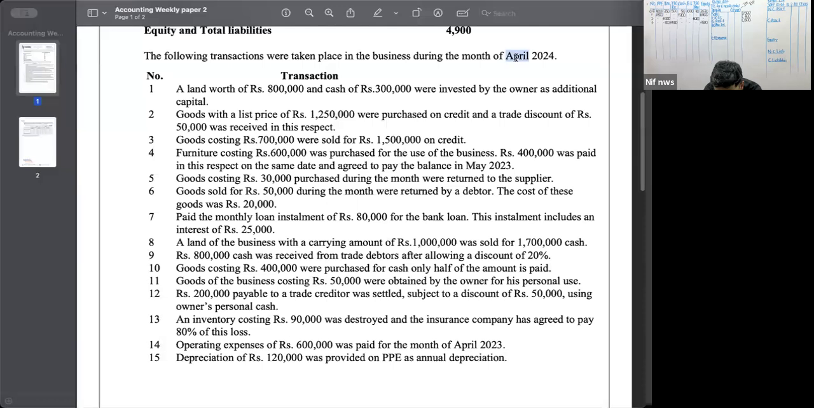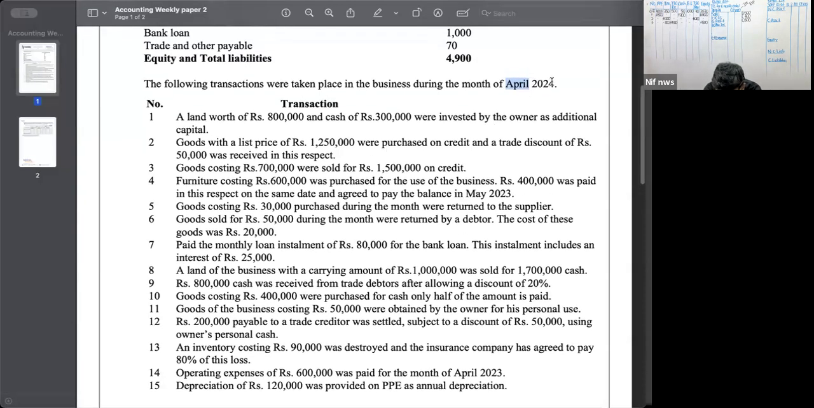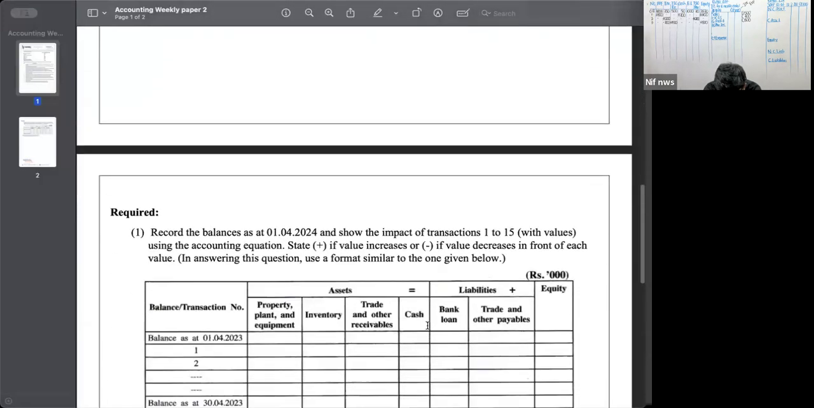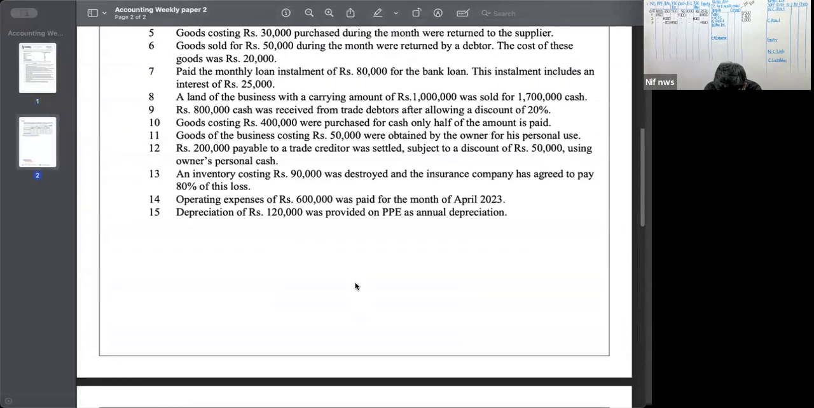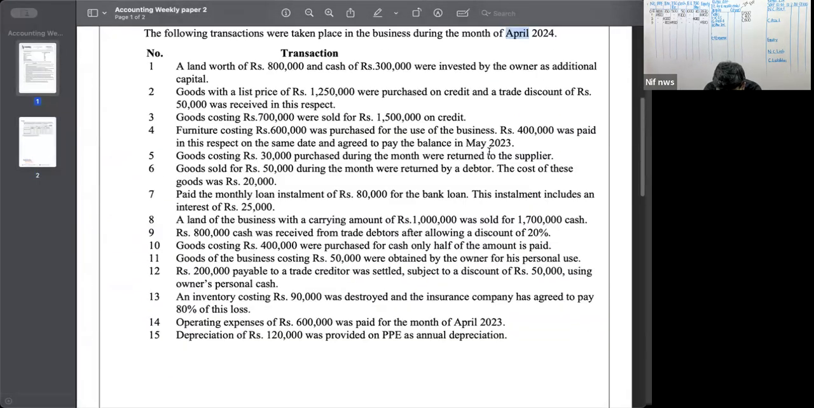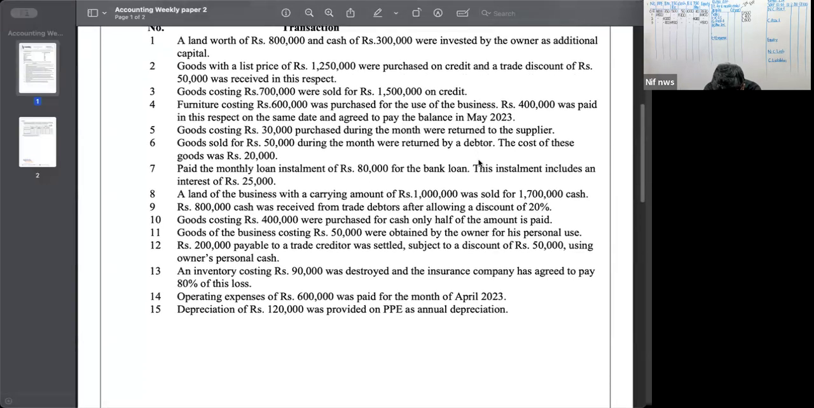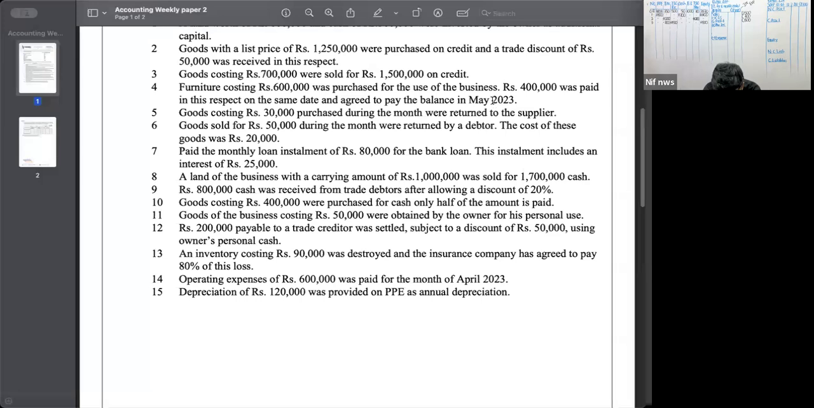We are doing the statement for April. Guys, there is a small mistake here. This is not 2024. This should be 2023. So we are recording the transactions for April, and this amount is going to be paid in May. Okay, so it's going to be paid in May.